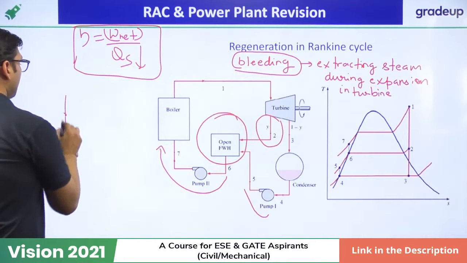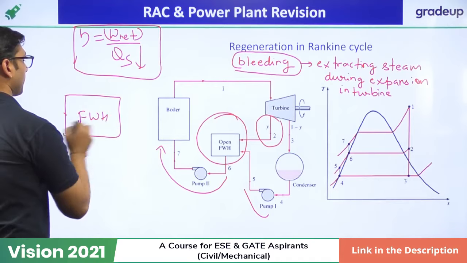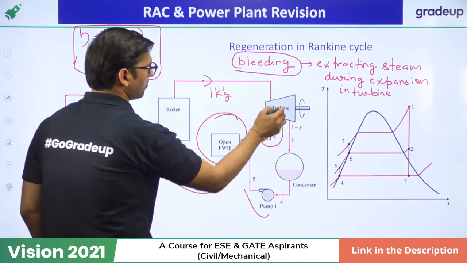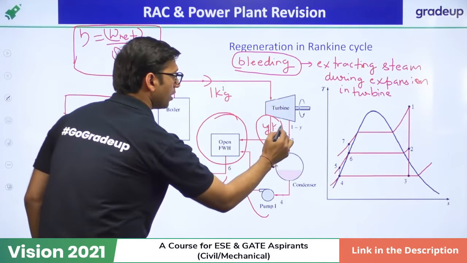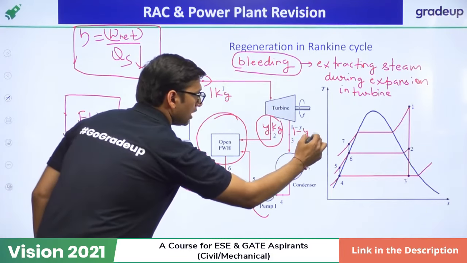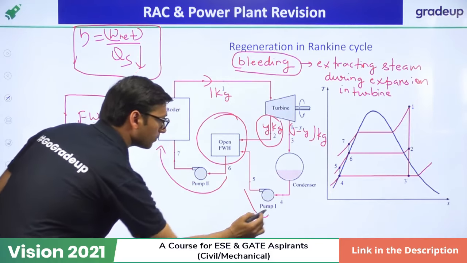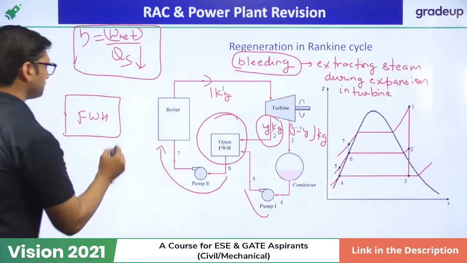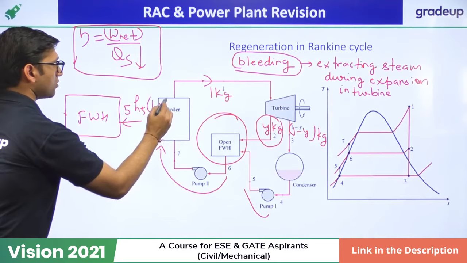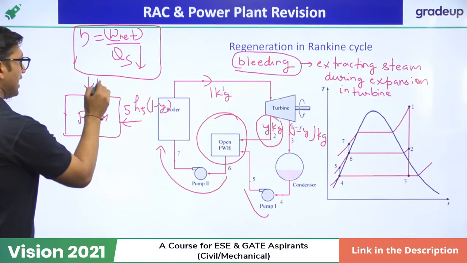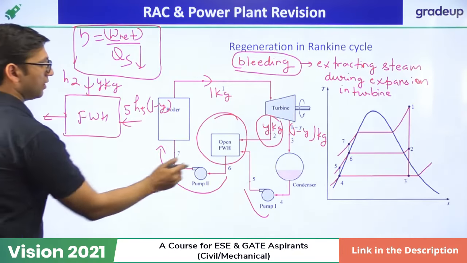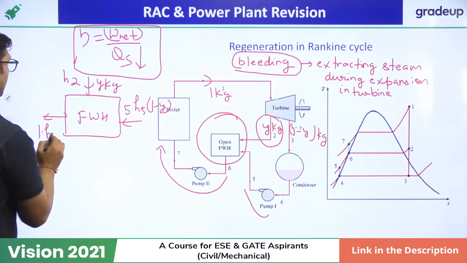So if you apply this feed water heater, suppose 1 kg of steam goes from the boiler to the turbine, and we are taking y kg of steam. We send this y kg of steam to the feed water heater. So the leftover 1 minus y kg of steam will go into the condenser, right? So let us say that at H5 enthalpy, 1 minus y kg of steam goes here, and y kg of steam comes in at point 2, H2, and what is coming out? 1 kg of steam at H6 is coming out.